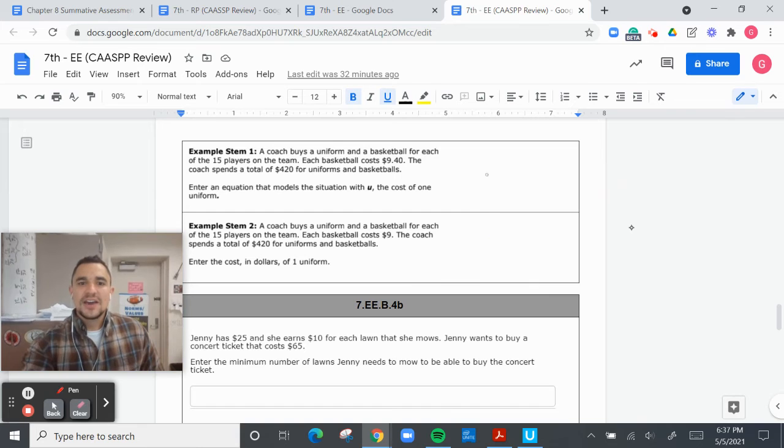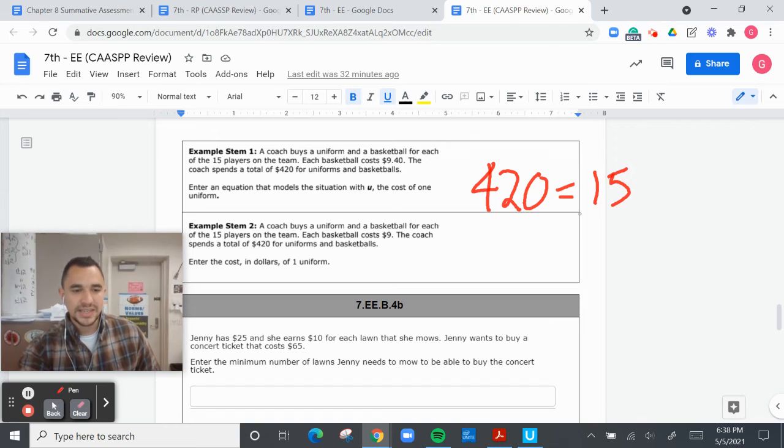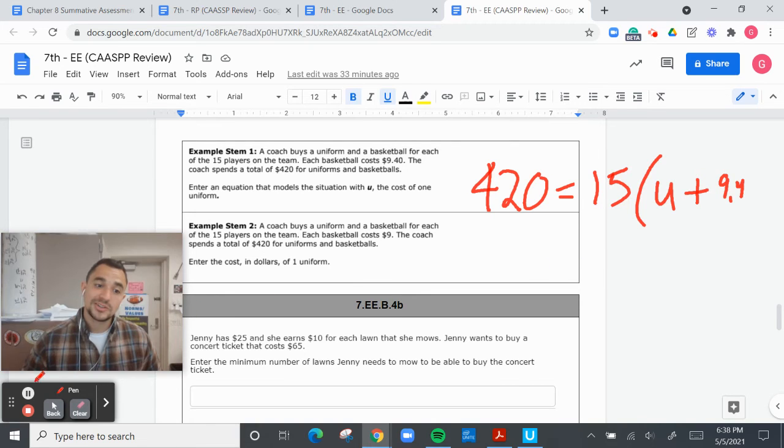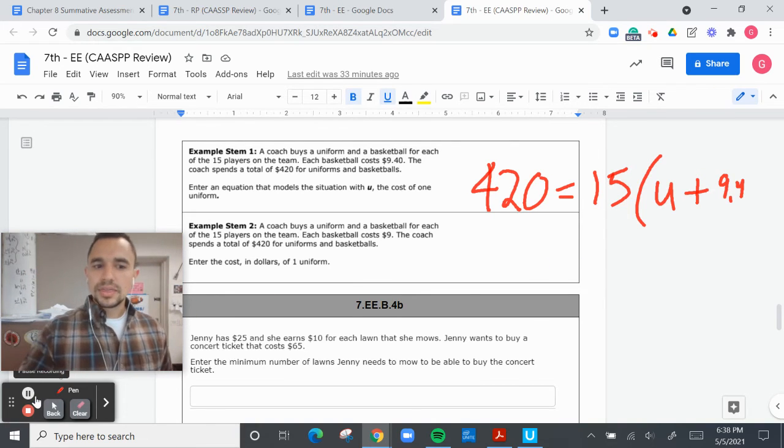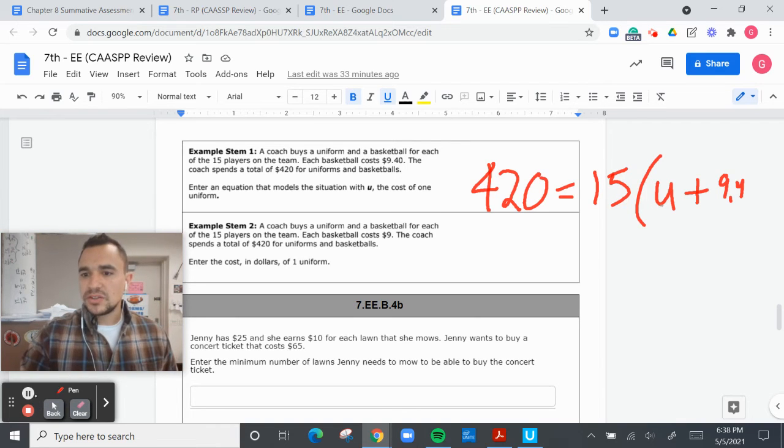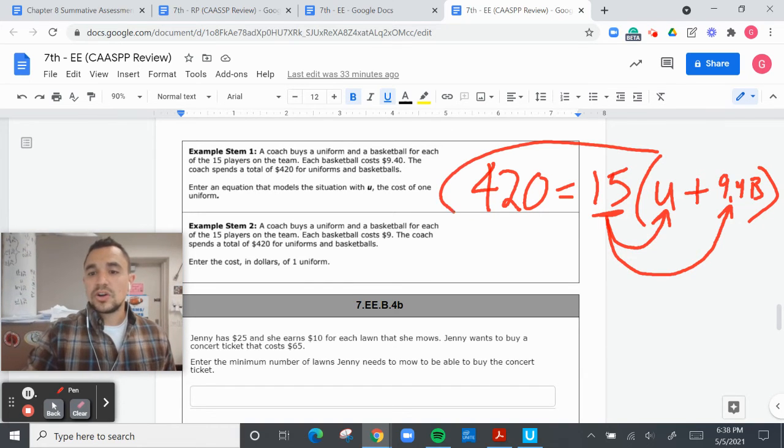We have 420. There are 15 players on the team, right? Each player gets a uniform and also gets a basketball that costs $9.40. I'm going to pause real quick because I think I'm a little tired. Took a quick breath, and we're coming back. So there are 15 players, so 15 players get a uniform. 15 players also get a basketball, and we know the price of the basketball is $9.40.